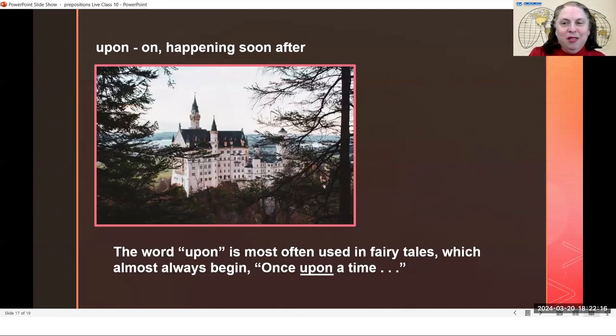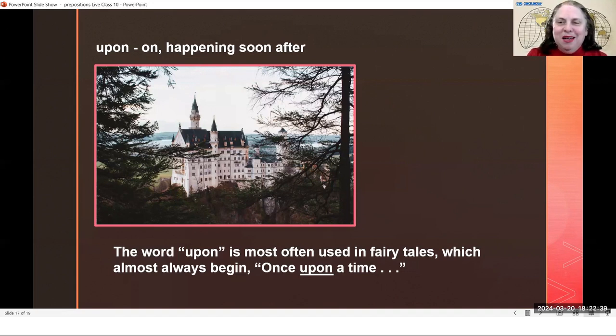Usually there is a prince or a princess, a king, a queen, a fairy, or some other magical creature in a fairy tale. And it is very common for fairy tales to begin with, once upon a time, in a castle far away lived a beautiful princess.